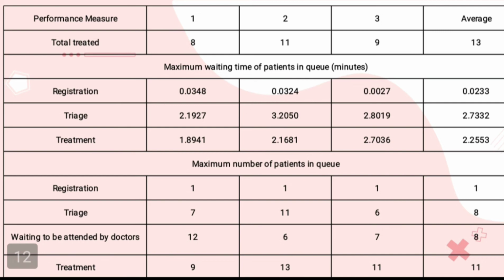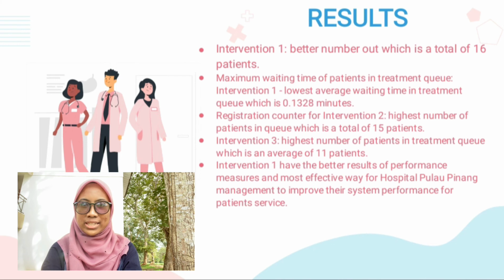A maximum number of patients in queue at the registration counter remains 1 for all 3 replications. Meanwhile, an average of 8 patients are in queue at the triage process, waiting to be attended by doctors. Treatment process has the highest average number of patients in queue, which is 11 patients. From the simulation output in all previous tables, we can notice that Intervention 1 has the better number out, which is a total of 16 patients.